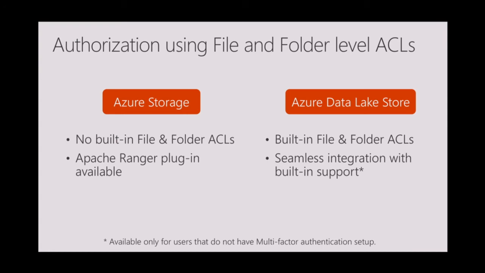In the last segment of authorization comes file and folder level permissions. This is a very key functionality, and people who have Hadoop clusters running on-premises are very well aware of it. When you have a Hadoop cluster running on-premises, you have all the data on your local disks, and you have local HDFS on your clusters. The administrator can set very good policies on the local HDFS saying that user foo has access only to the folder foo data.